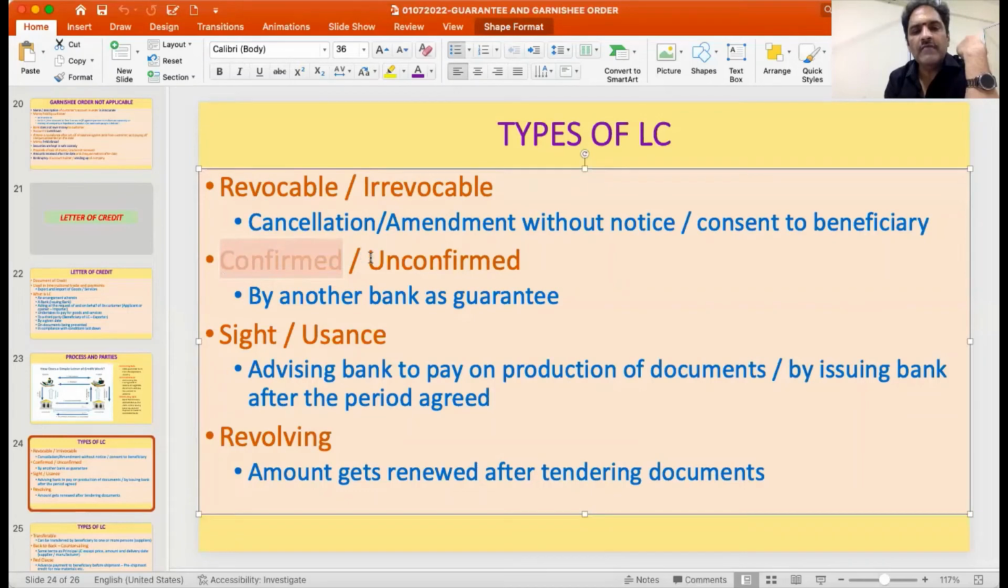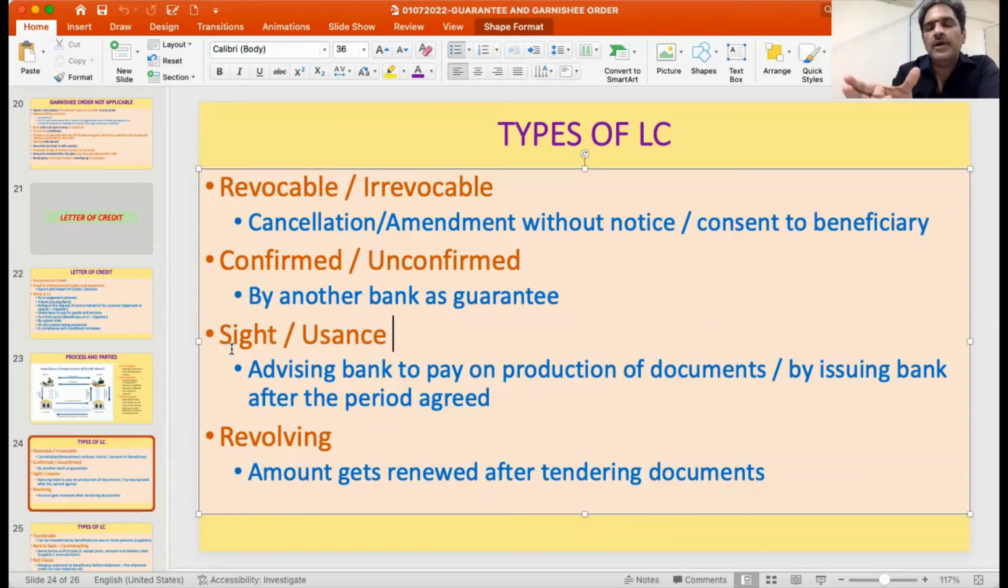Where there is no such confirmation, it is called an unconfirmed letter of credit. Then the letter of credit where the payment is supposed to be made immediately on production of the documents by the issuing bank, that kind of letter of credit is called a sight letter of credit.